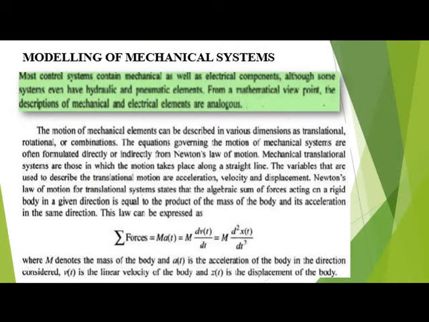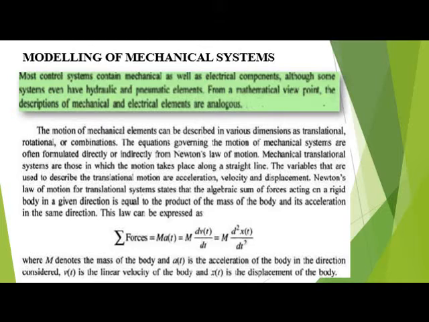Now, modeling of the mechanical system. Most control systems contain mechanical as well as electrical components, and even hydraulic and pneumatic elements. From a mathematical viewpoint, the descriptions of mechanical and electrical elements are analogous, meaning a mechanical system can be connected to an electrical system and vice versa.